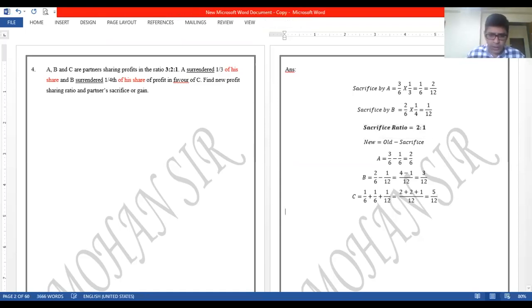Now over here, new ratio. Again the same thing I repeat. For calculating any ratio, in fact now that we have to calculate the new ratio, we need to ensure the denominator has to be same for all the three partners. For A, I can see the denominator as 6. So to make it 12, I'll have to multiply by 2. So this will be basically 4/12. So now I have all the three denominators same, 12, 12, 12. So new ratio will be 4:3:5. Okay. So this is how we are done with the sum.